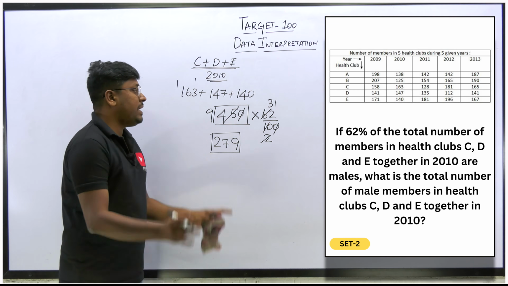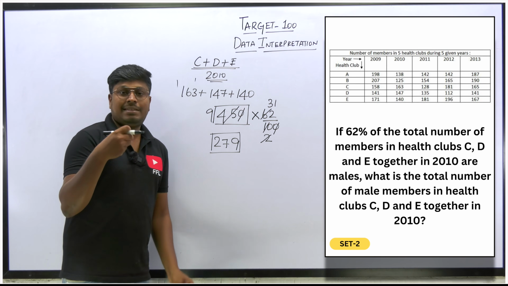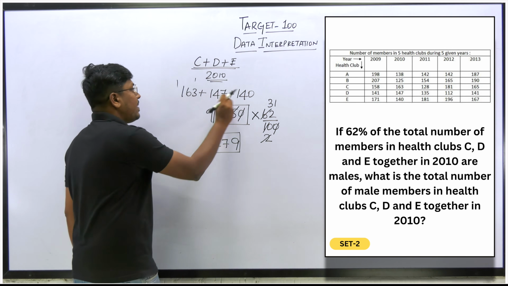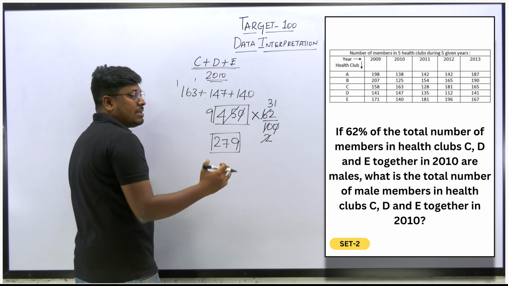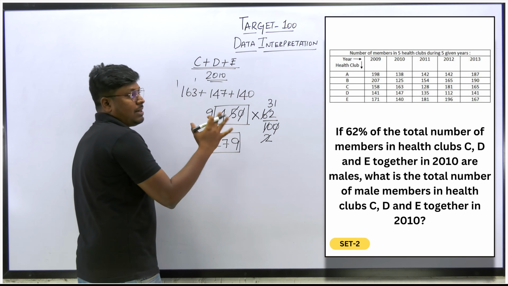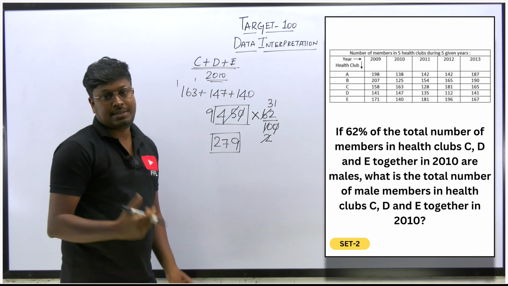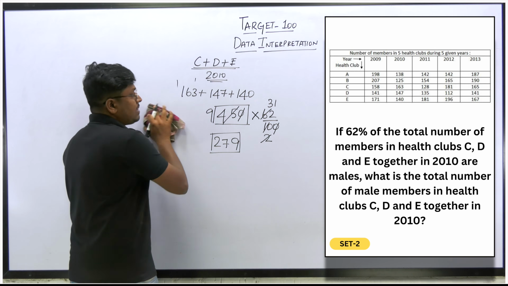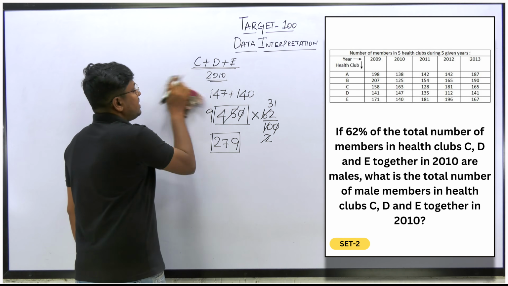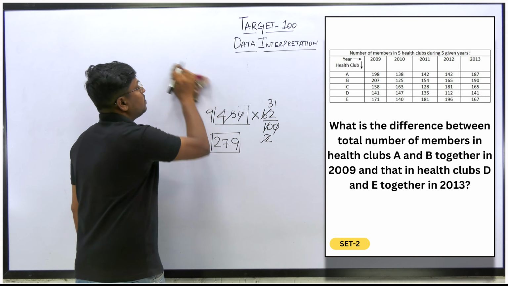So friends, understood. First we need to find the total. You don't want to find 62% separately for each value. That will be a long process. So first add all the 3 clubs' totals and we found 450. Out of this 450, find what is 62%, right? So 62% will be 279, which is the answer for question number 2.